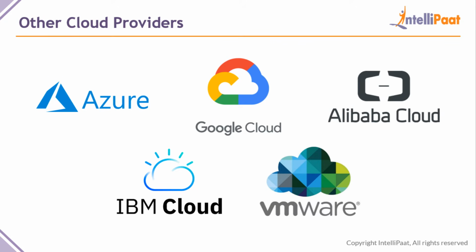Same goes with the other services. Alibaba Cloud is Alibaba's cloud service, IBM is IBM's, and VMware is a separate cloud service. They provide you virtualized environments, they provide you servers, and they provide the same services as Azure and AWS, but they are not as popular. They are still used by many organizations, but AWS is still #1.